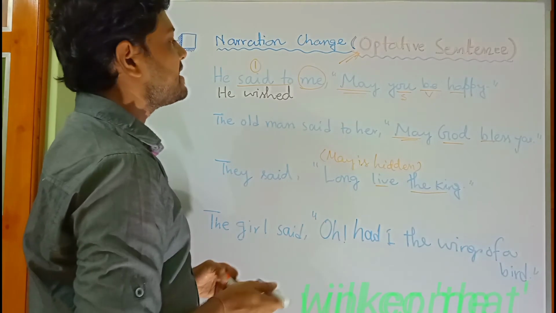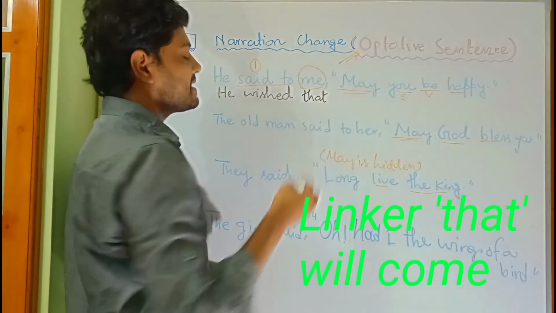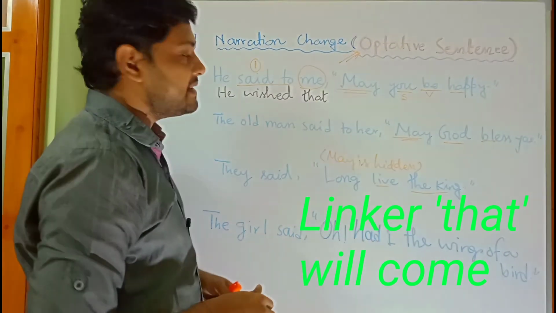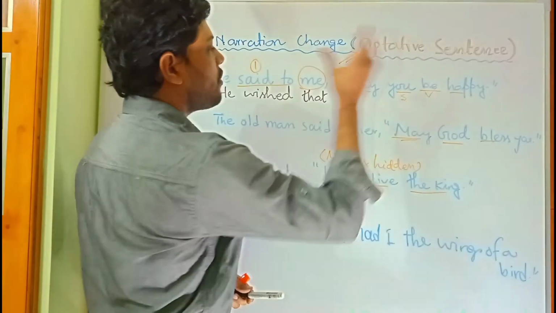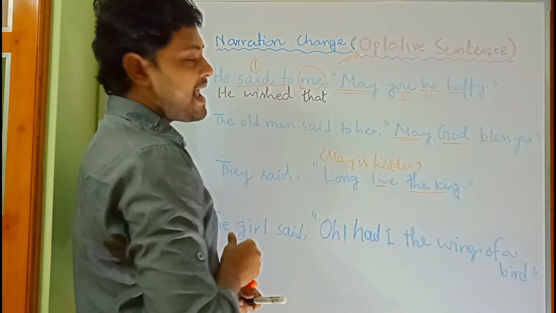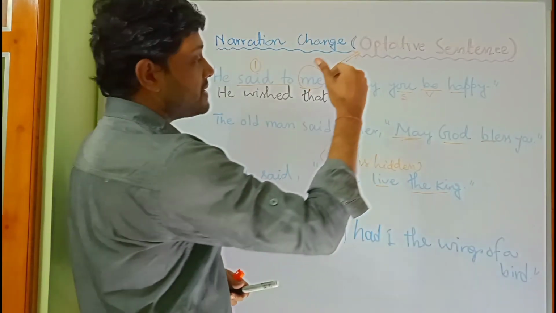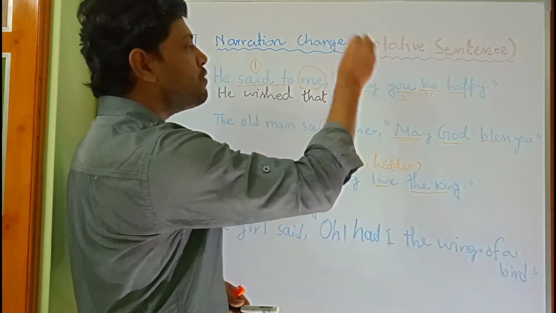After that, linker that will come as we find in the assertive sentence. So he wished that. Then you have to think about the optative sentence in the quotation. And as we have solved the yes no question with the modal verb, the same rule will be followed here.